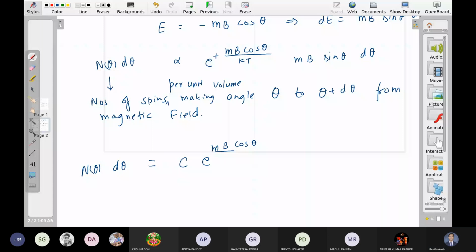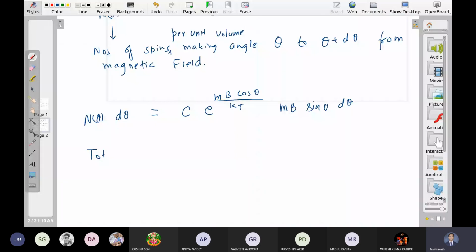Right? How do we find this constant? The total number of spins in unit volume is equal to how much? From this formula, they must be equal to this much.